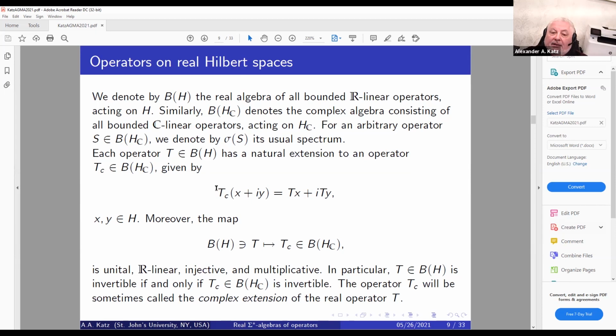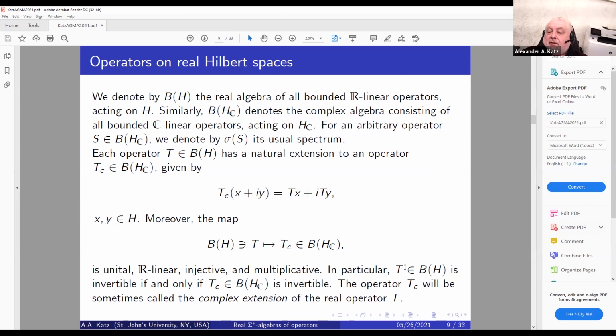But notice that this is an operator that's acting on the complexification, and this is the operator that's acting on the real Hilbert space. Moreover, if you look at the map that puts in correspondence T with T sub C, where T belongs to B of H and T sub C belongs to B of H sub C, it is unital, R-linear, injective, and multiplicative, right?